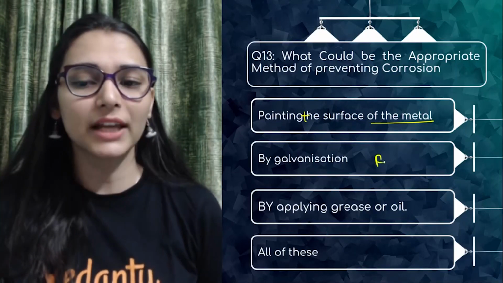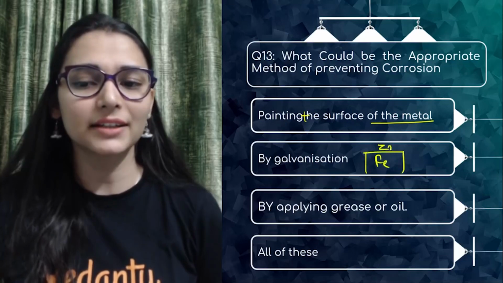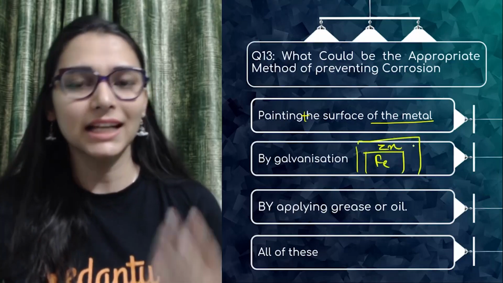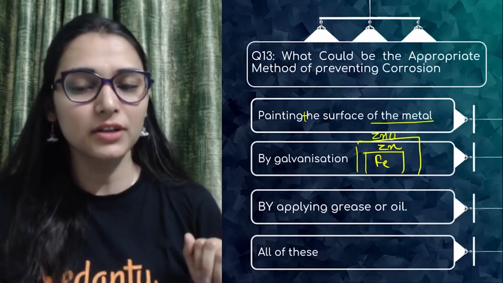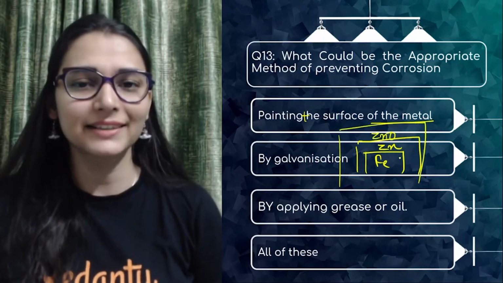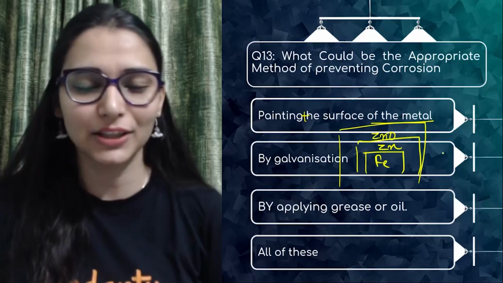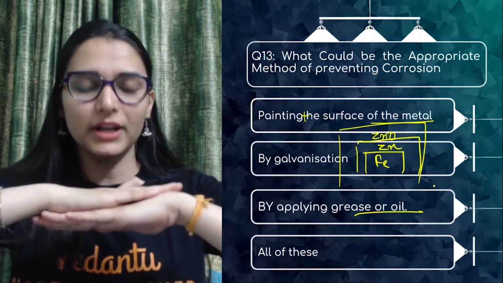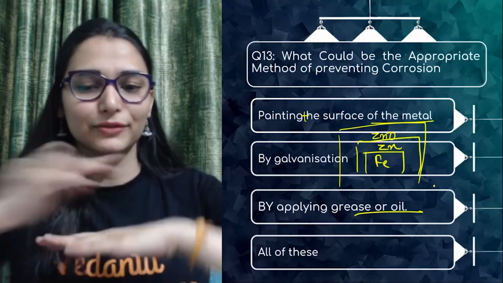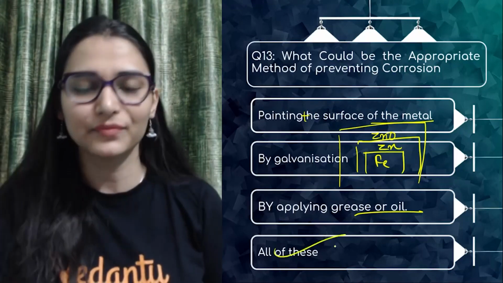Galvanization: iron is coated with a layer of zinc. We dip it in molten zinc and it reacts with oxygen to form a layer of zinc oxide that prevents iron from getting corroded further. By applying grease or oil, we are again making a layer on the metal surface. All of these. That was easy, not difficult.